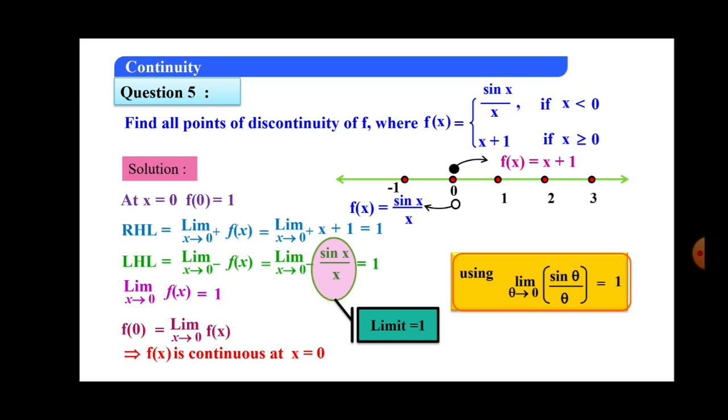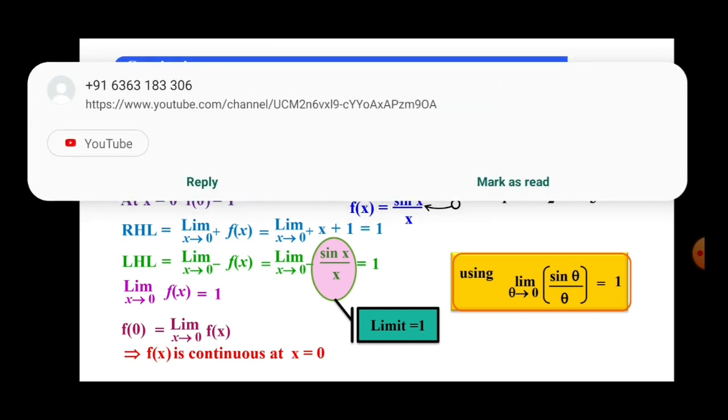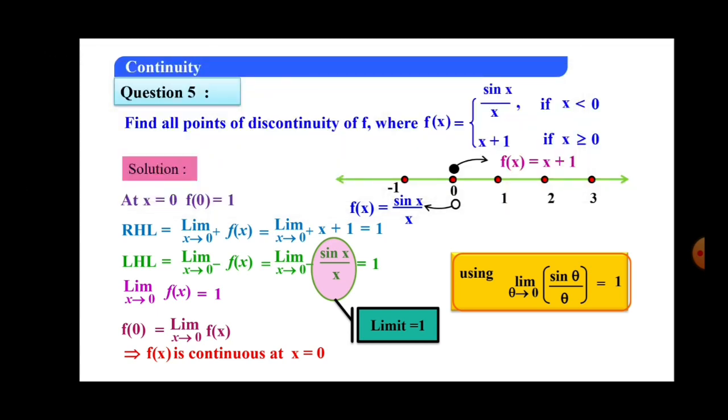So now what happened? Less than 0 the function is continuous, more than 0 it is also continuous because it is a polynomial function, and exactly at the 0 point it is also continuous, therefore there are no points of discontinuity. For the given f of x, there are no points such that the function becomes discontinuous, which means that the function is continuous for all real numbers.